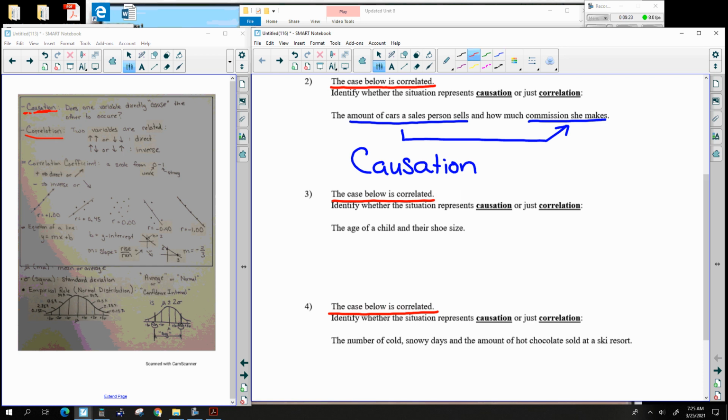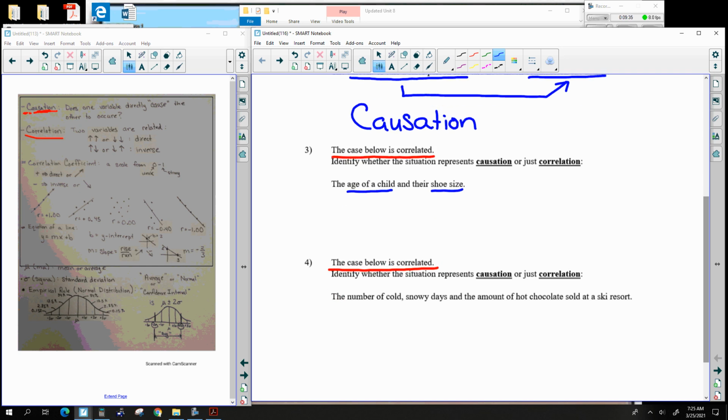All right, so the age of a child and their shoe size. Now this one is kind of close, but I think that is just a correlation. Just because somebody is older doesn't necessarily mean that their shoe size is larger. My reasoning behind this is, think of adults.